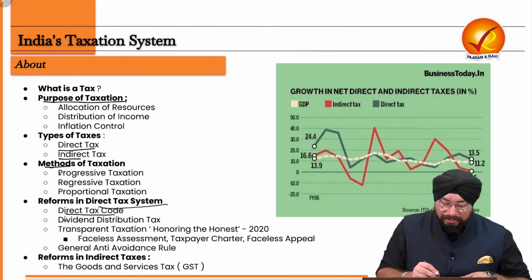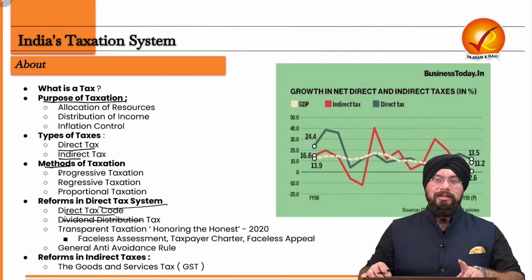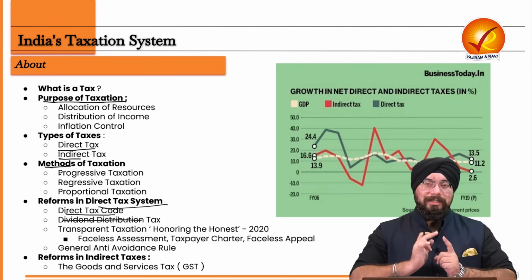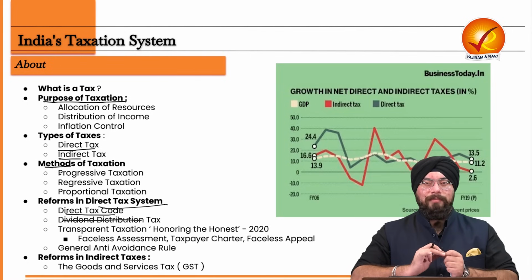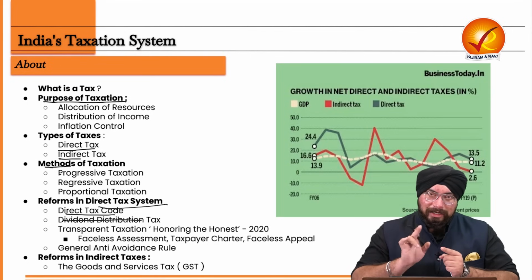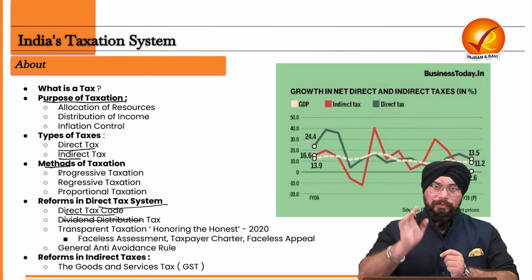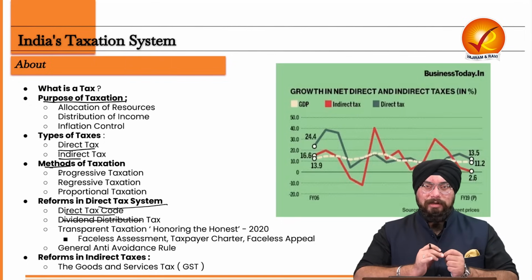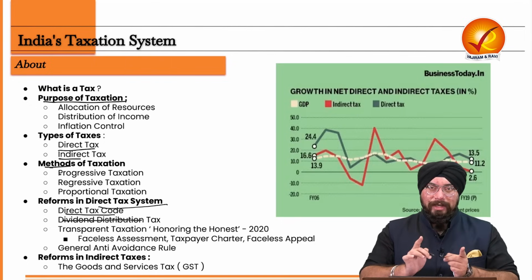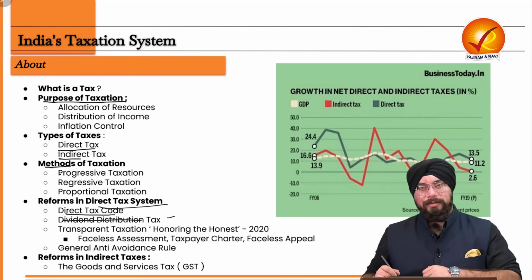Second is your dividend distribution tax. Earlier, whenever companies distributed dividend to the shareholders, companies had to pay tax to the government. Companies, of course, used to deduct the tax from the dividend, but they used to pay the tax to the government. And in 2020, the government abolished this dividend distribution tax.